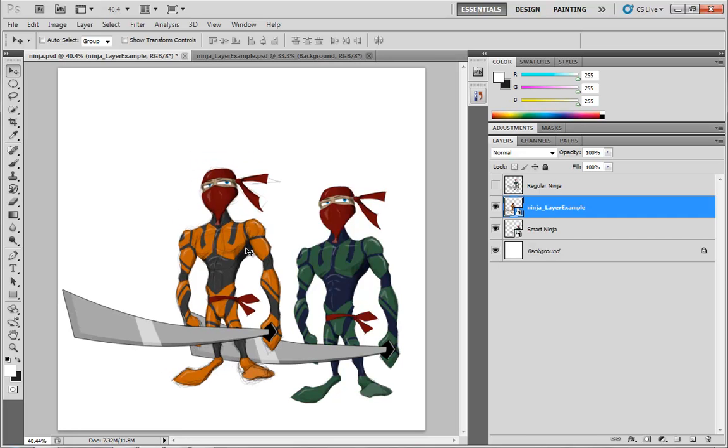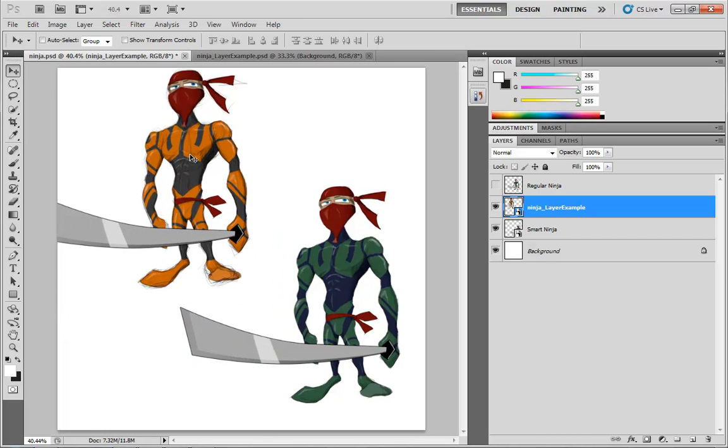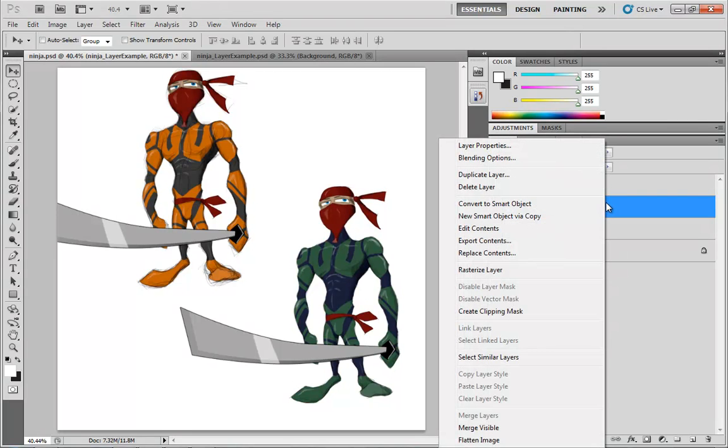The last thing I do want to mention is when you're done with something being a smart object, and maybe you need to condense this down because honestly, smart objects do come with a bit more overhead. It's really the entire overhead of the other document kind of piled on top of this one as well. You may need to convert this to just a regular layer. To do that, you can just right-click and choose Rasterize Layer.